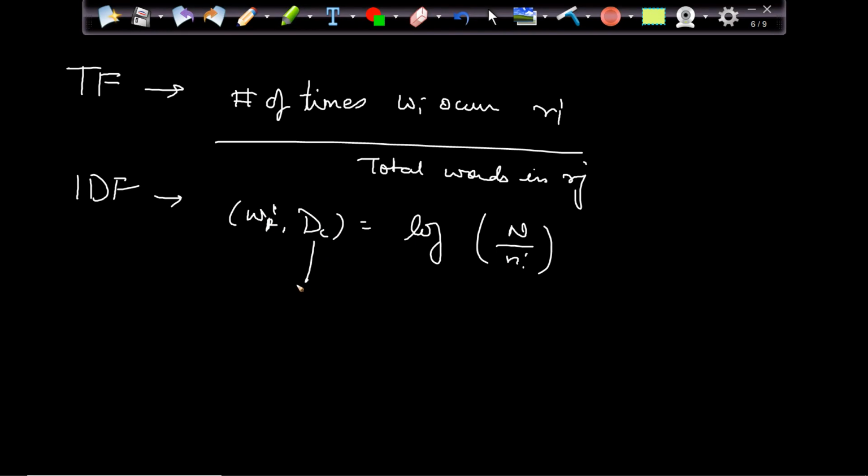The document corpus is nothing but all the words in all my documents, or all my reviews basically. And here I understood that this value will never be less than 0. It will be equal to or more than 0.